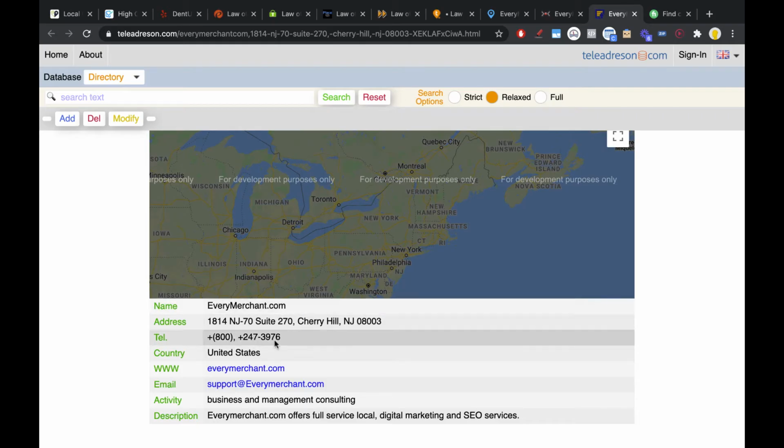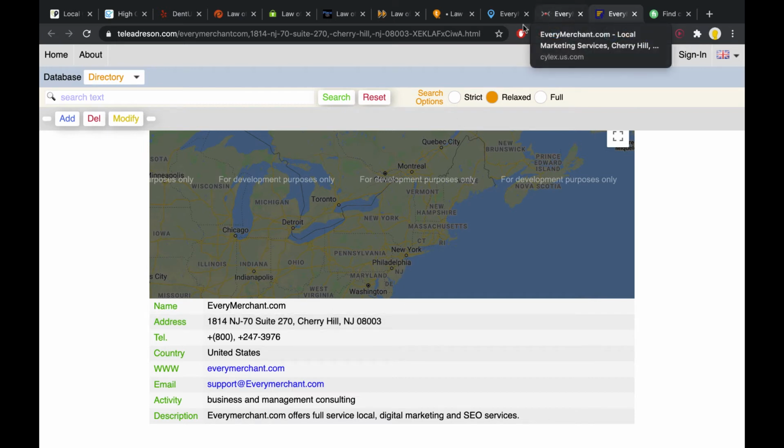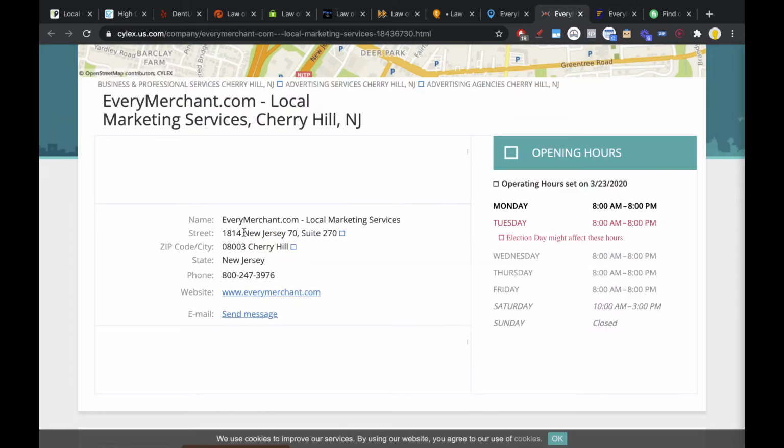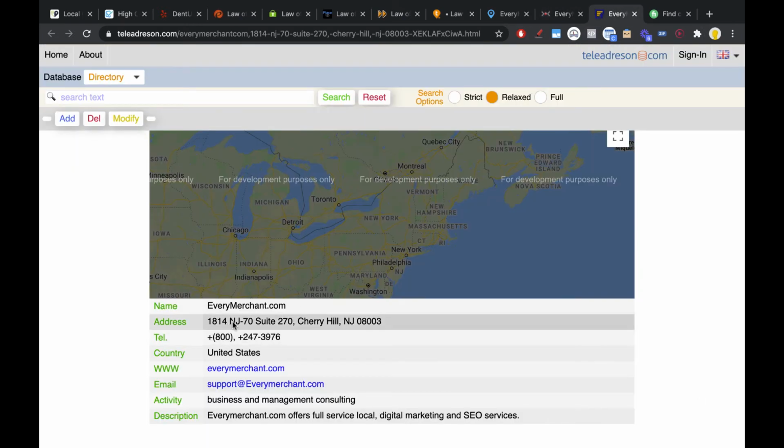And I'm not sure if this was the website that made the abbreviation automatically or not, but if it wasn't, this is a bad citation. So you want to make your citations consistent. So if this one says New Jersey, this one should have said New Jersey as well. And again, I'm not sure if this website made the abbreviation, but if not, this is incorrect.